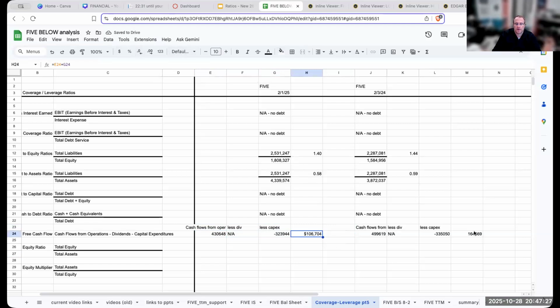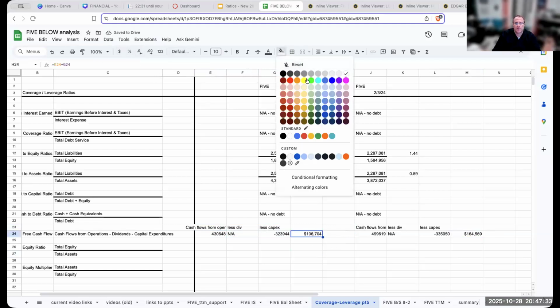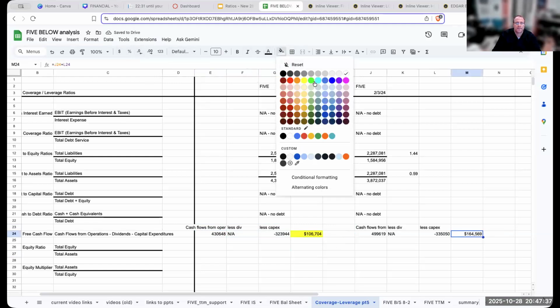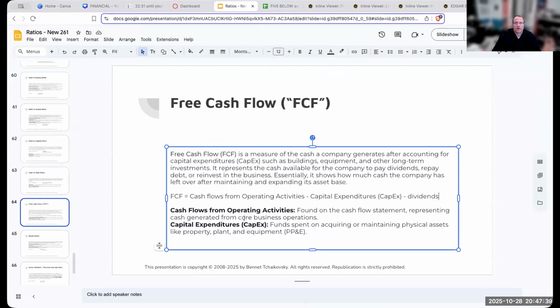And my value over here is going to be this one. And I'm just going to go ahead and highlight this up a little bit just to make sure that we're on the right track, so I'm pulling the right number when I go through and do this part. Okay, so that's going to be our free cash flow. So, how much are we really generating?